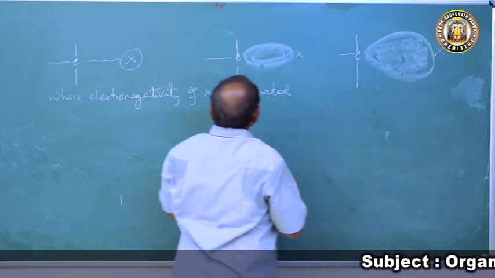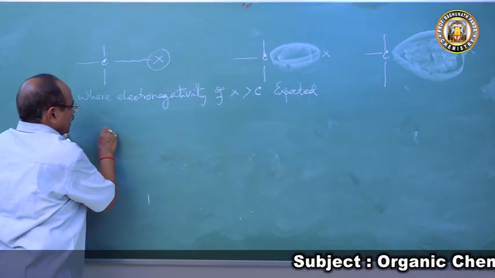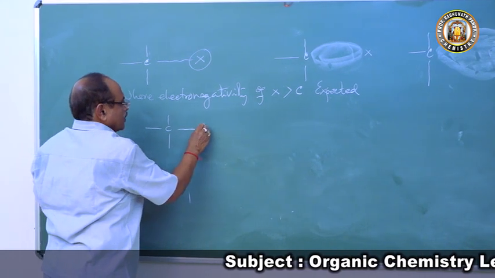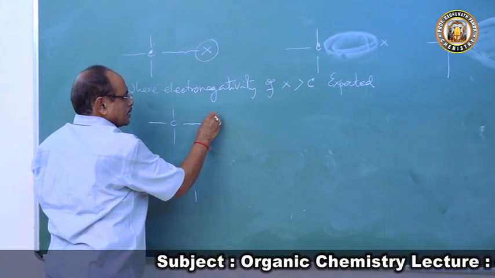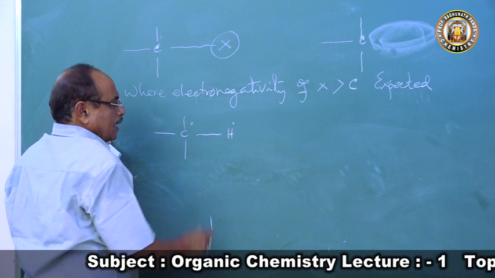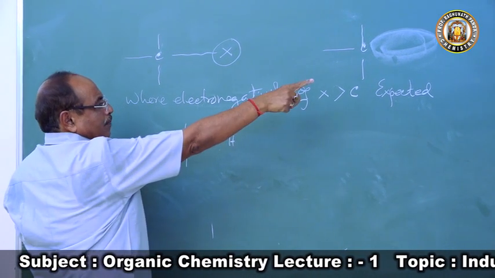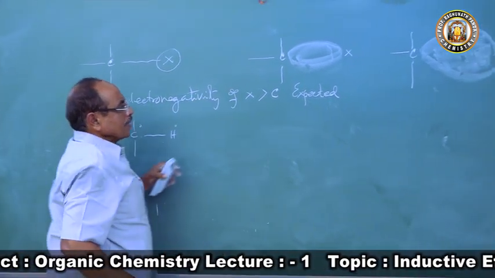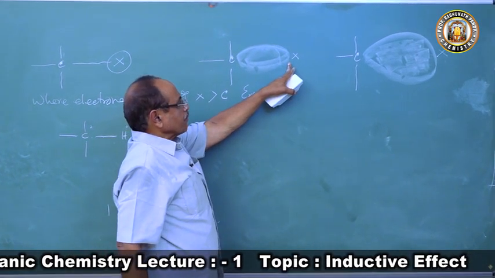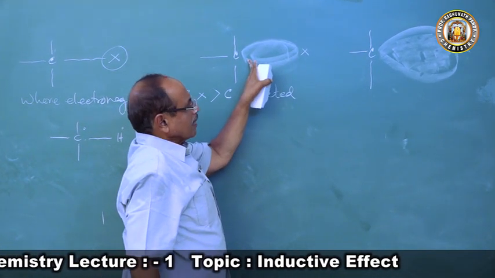So here, in a normal carbon-hydrogen bond, what happens? Here 0 and here 0, the electron density is equal. But what is happening there? The X is more electronegative than carbon.